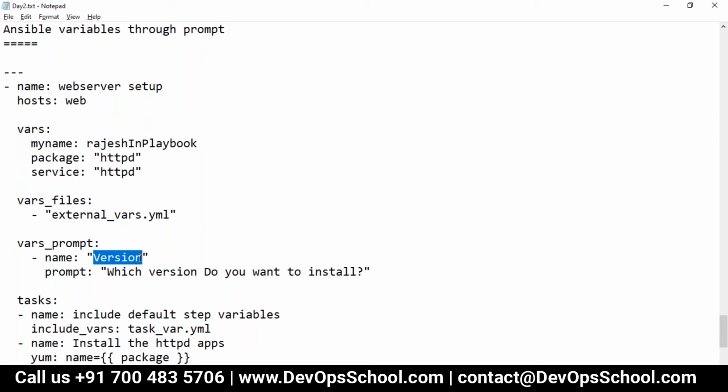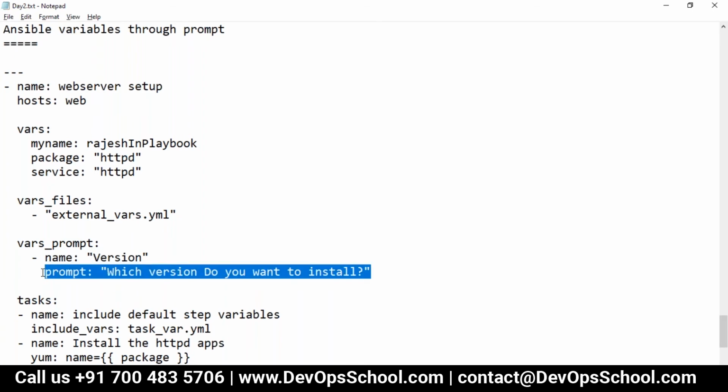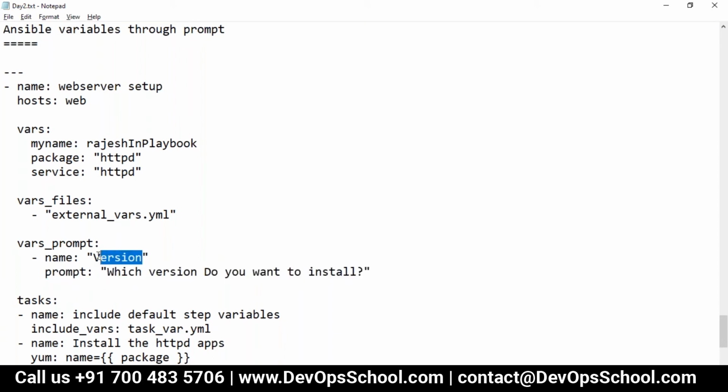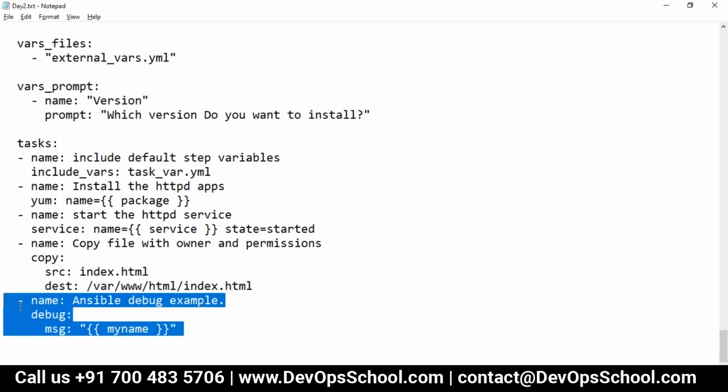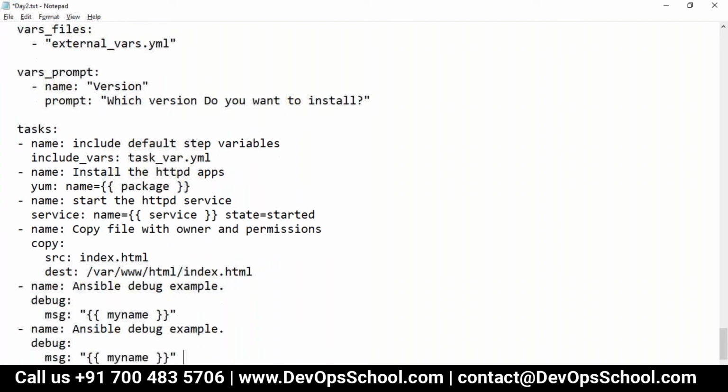This is a variable named version. The message prompt means this message, which version do you want to install? You will get this at the prompt, and whatever you type will be set to this particular variable. Now whatever is set to the version, I want to display it on the screen itself. I can use it somewhere else also.